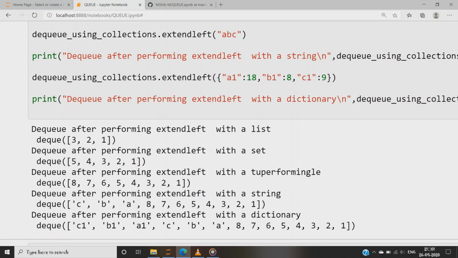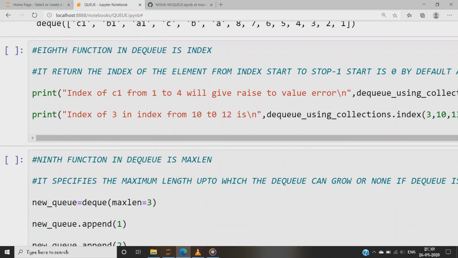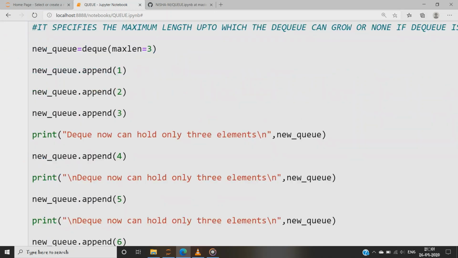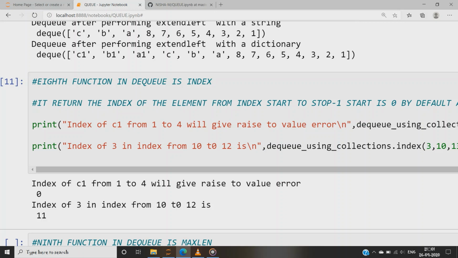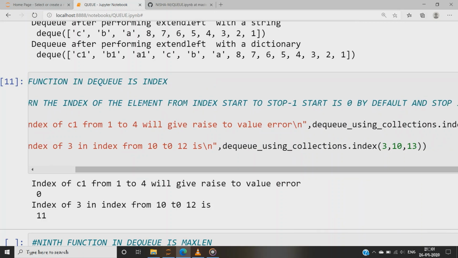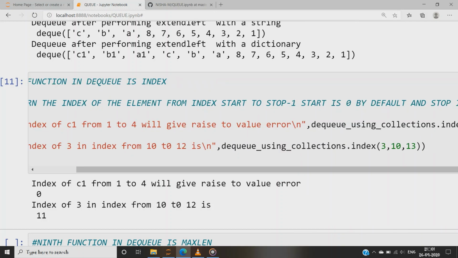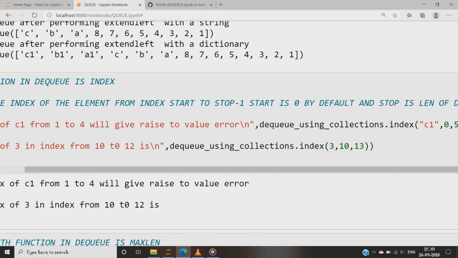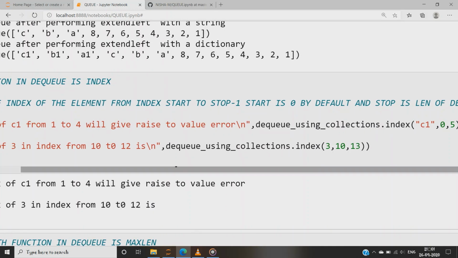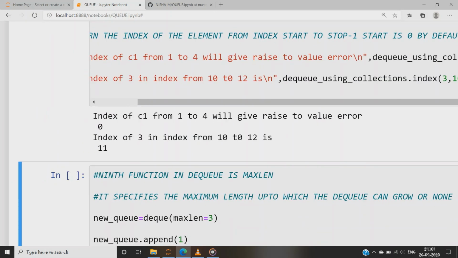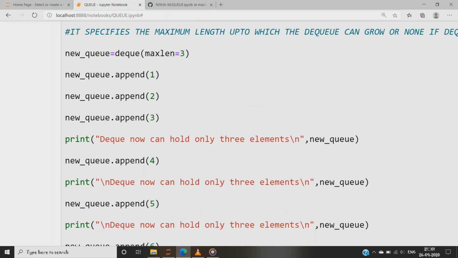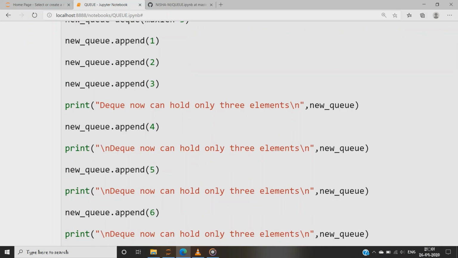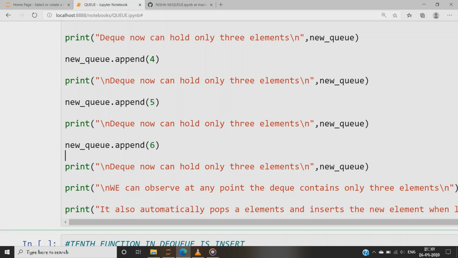Index of x, start, stop returns the position of x in the DQ at or after the start index and before the stop index. It returns the first match or raises the value error if not found. Maxlen is used to specify the maximum size of a DQ or is considered as none by default if the DQ is unbound. Insert of i, x is used to insert x into the DQ at position i. If the insertion would cause a bounded DQ to grow beyond max length if mentioned, an index error is raised.